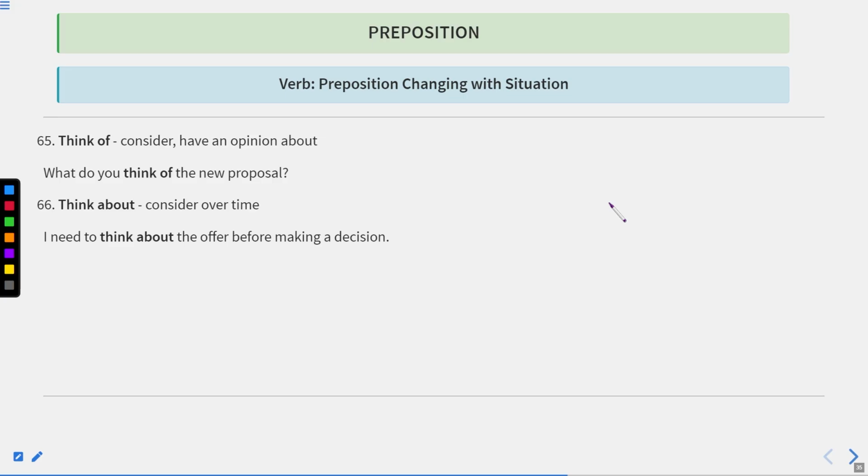Think about means consider over time. I need to think about the offer before making a decision. It means I need to consider the offer for some more time before making the decision.